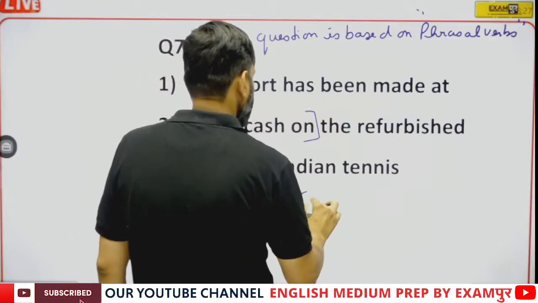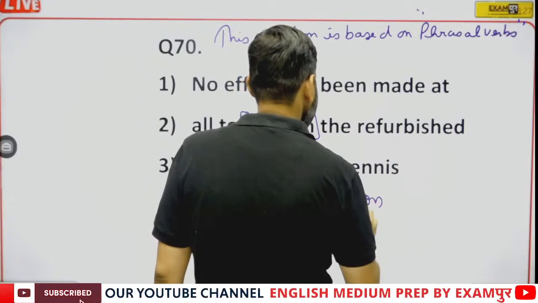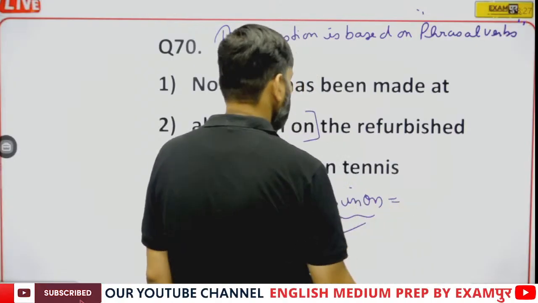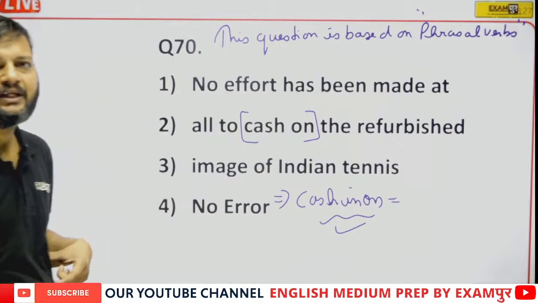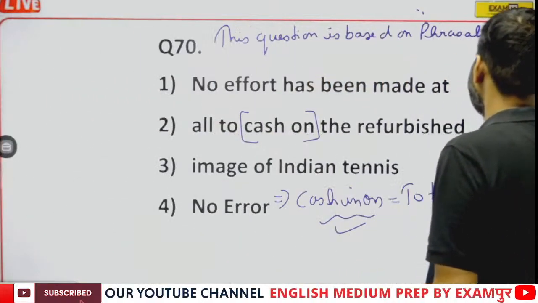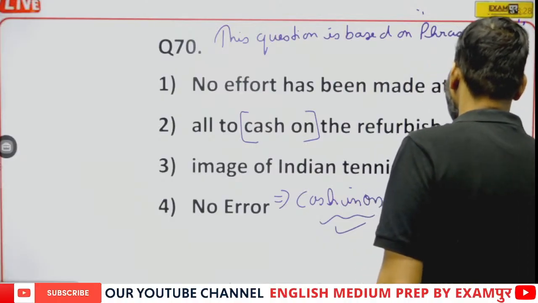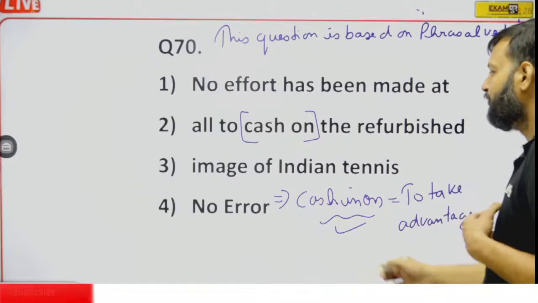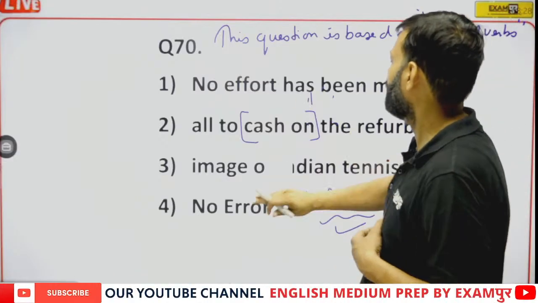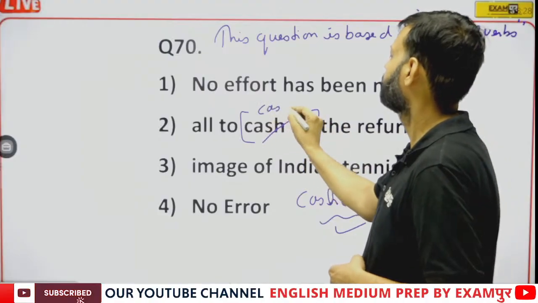Now, cash in on will be used. Cash in on means to take advantage. So this is a phrasal verb. So here cash on will be replaced by cash in on.